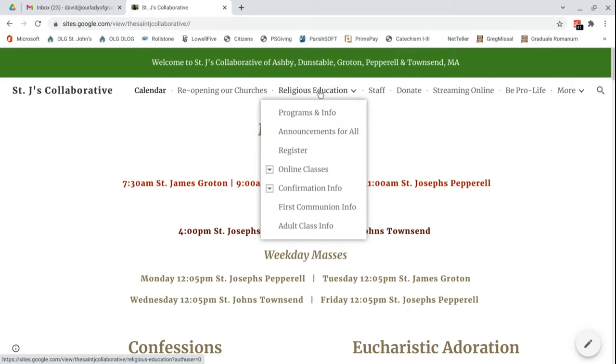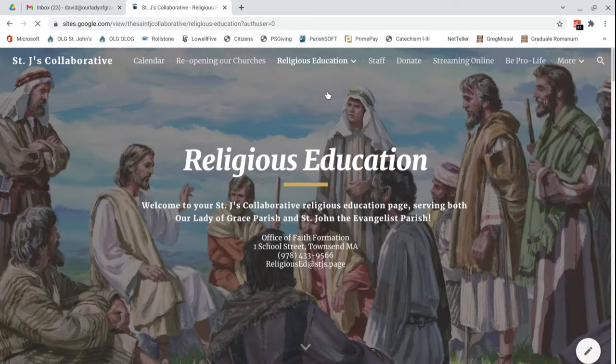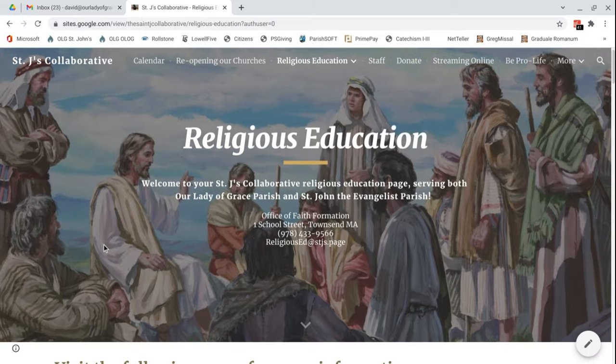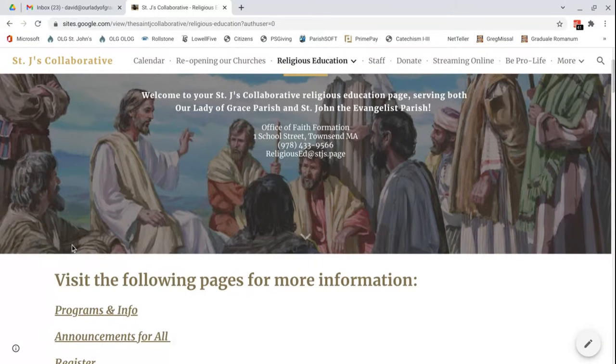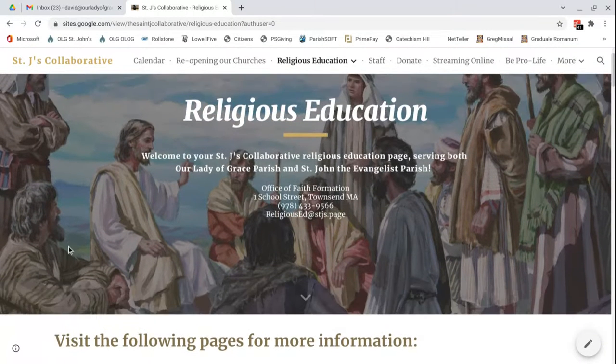Now, just so we can get some familiarity with how the website functions, if you click Religious Education up top, just clicking right on that tab, it'll give you a little welcome message with some contact info. So if you ever have anybody ask how they can send mail to the Office of Faith Formation or what phone number to call, here is our contact information.